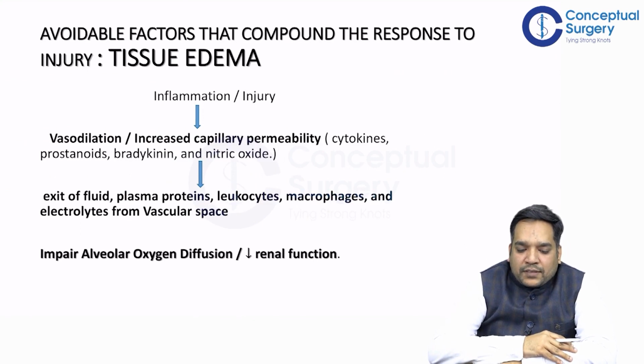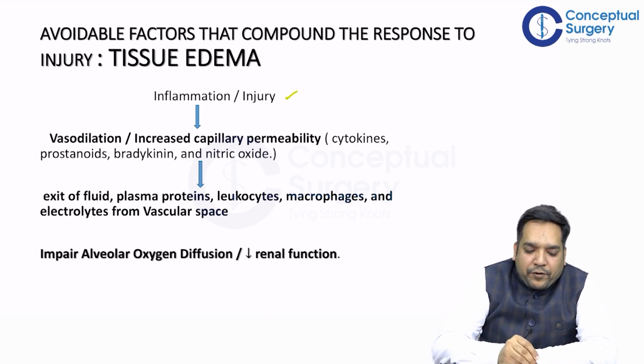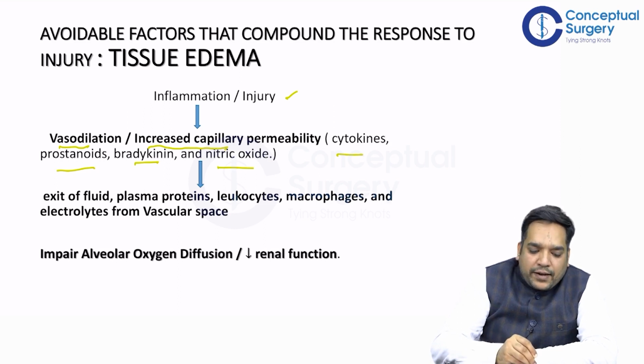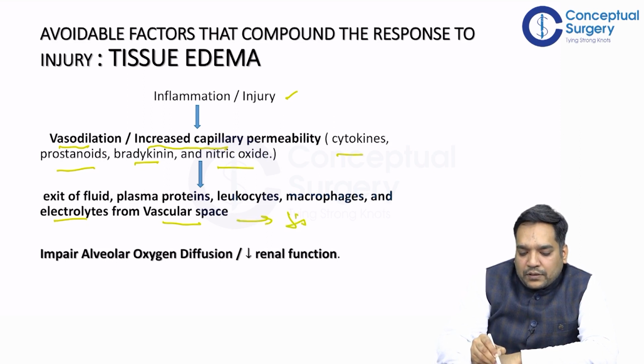So how does the tissue edema compound the injury? In inflammation and injury, there is vasodilation and increased capillary permeability, caused by cytokines, prostanoids, bradykinin, and nitric oxide. This leads to exit of fluid, protein, leukocytes, macrophages, and electrolytes from the vascular space, and this leads to tissue edema, right?